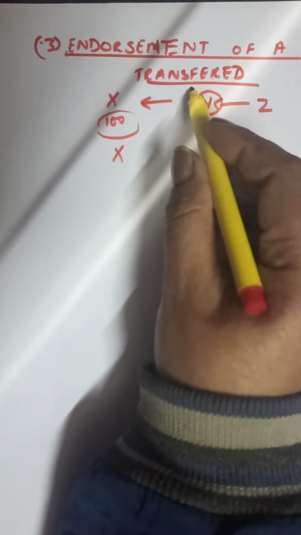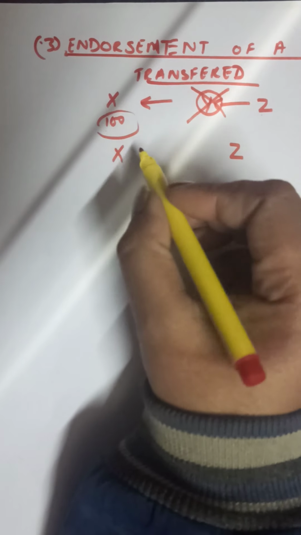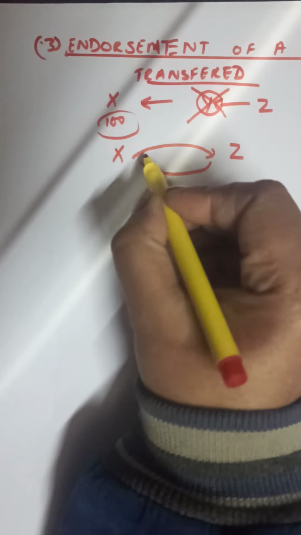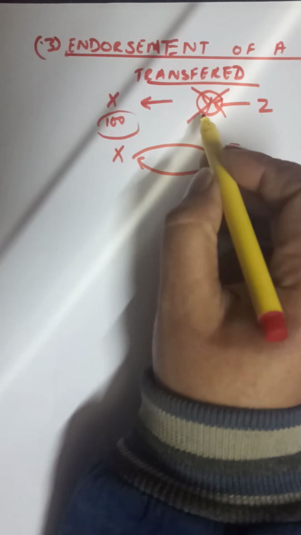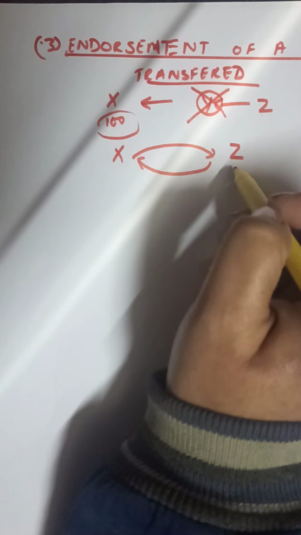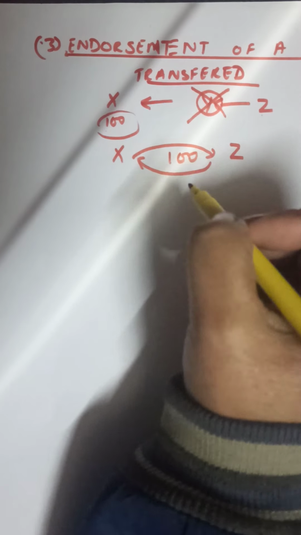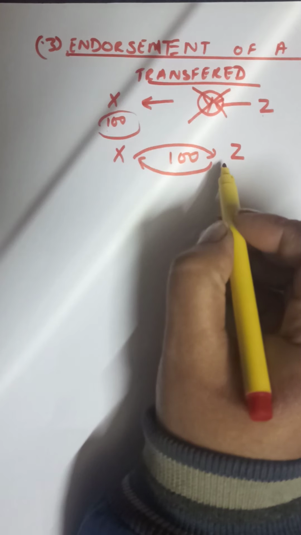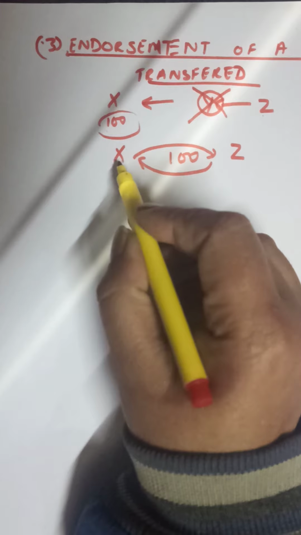He says, I disappear from the scene and Z will make the payment to X. So he gives the bill to Z, and on the due date Z makes the payment to X for rupees 100.